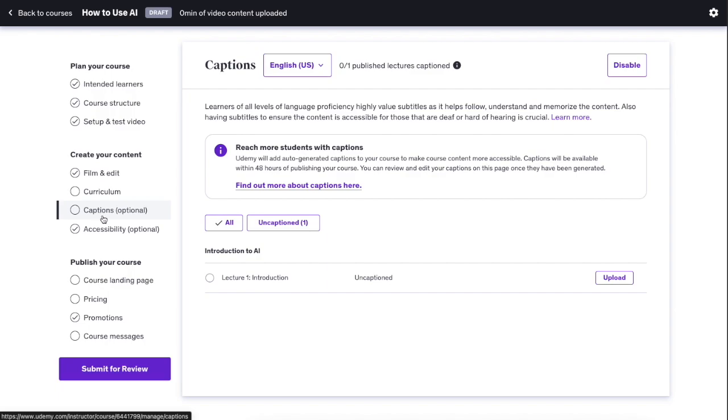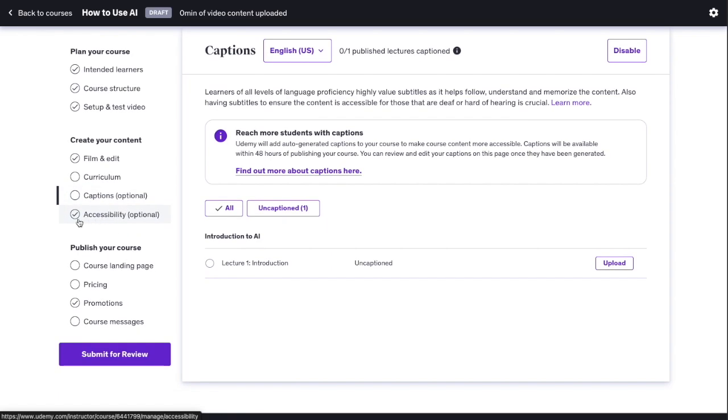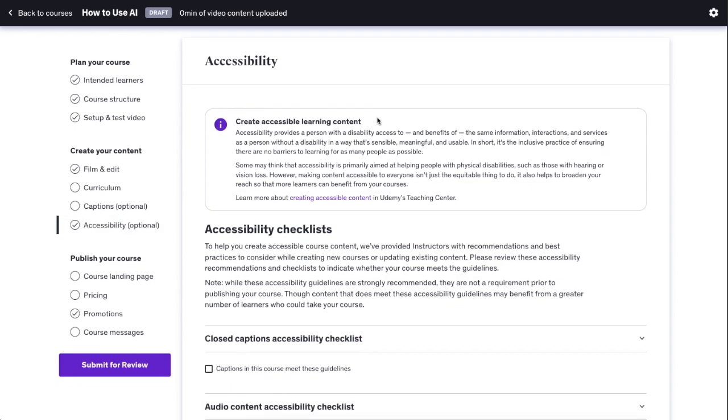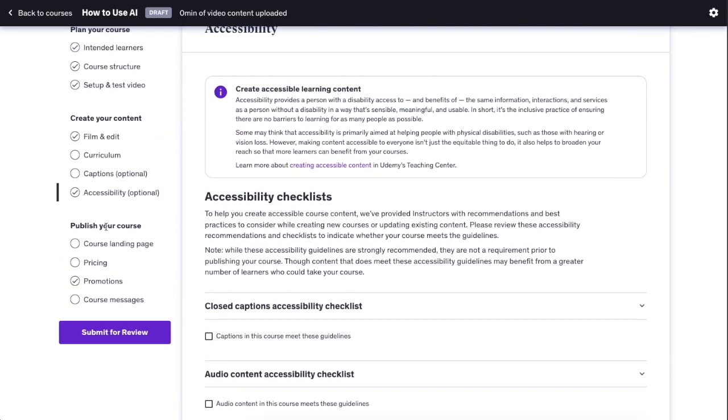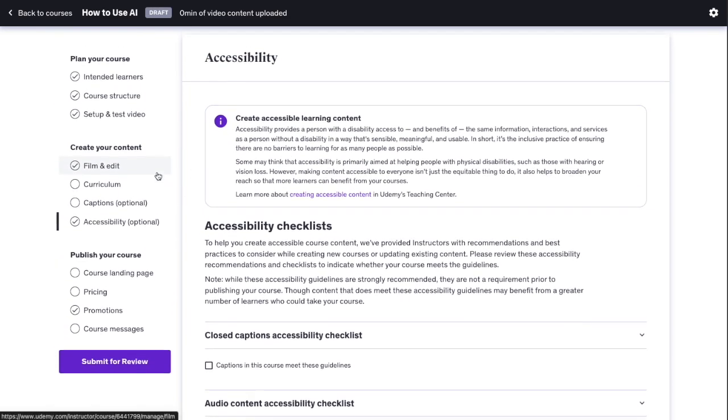So then we have captions. This is completely optional. You can add captions to your videos. Then you can do accessibility. So in this section, you make sure that you provide a person with a disability access to and the benefits of the same information, interactions, and services as a person without a disability in a way that's sensible, meaningful, and usable. So make sure to check this and be careful with this one to make it accessible to everybody.